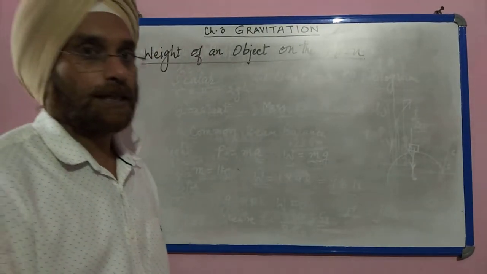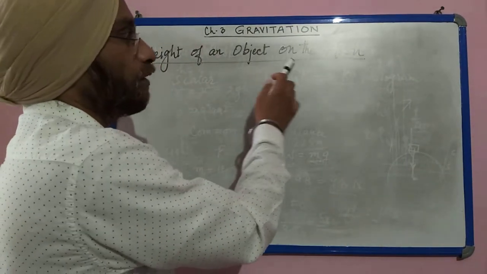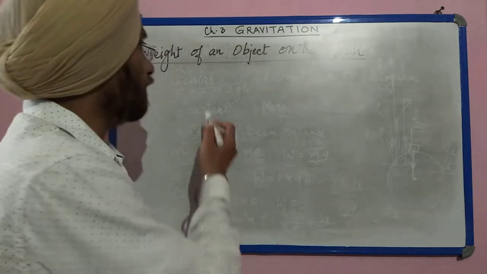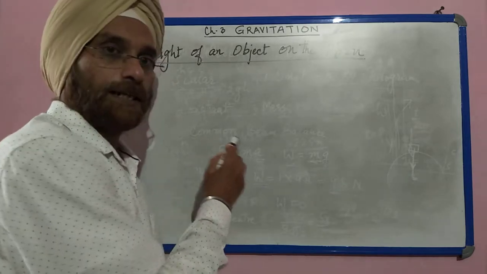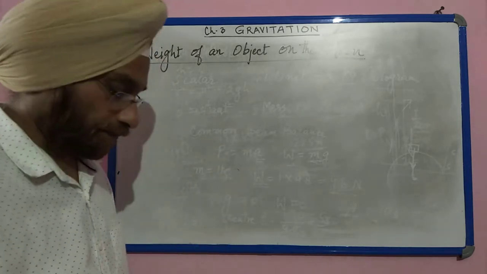Now next topic is weight of an object on the moon. We have already discussed that weight differs according to the place.